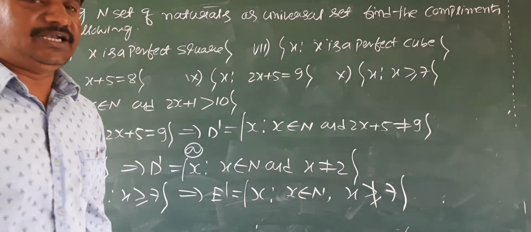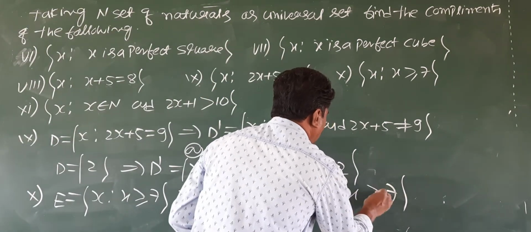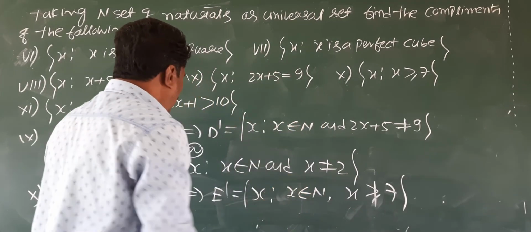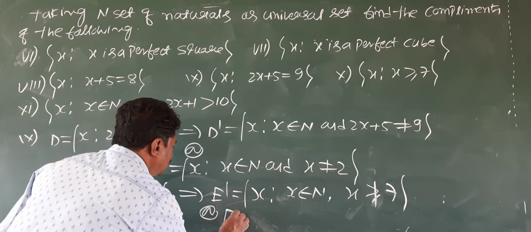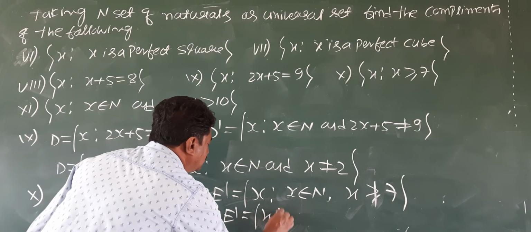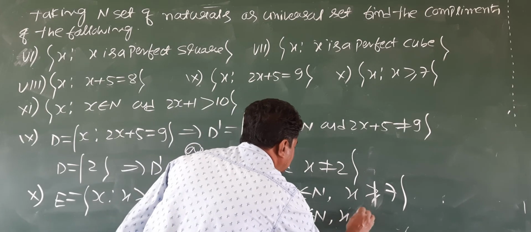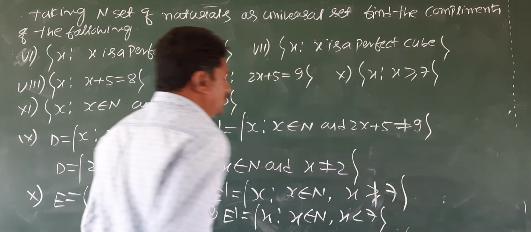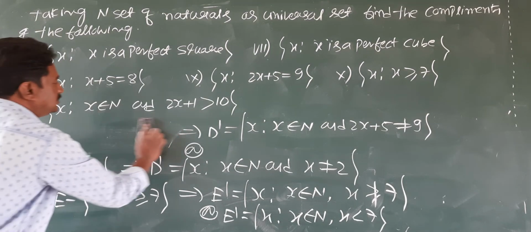If I cross that, it is nothing but not greater than or equal to, which means less than. So E dash is the set of all x such that x belongs to N, x is less than 7. Not greater than or equal to 7 means less than 7. This is the complement. Let us go for solving one more last question.